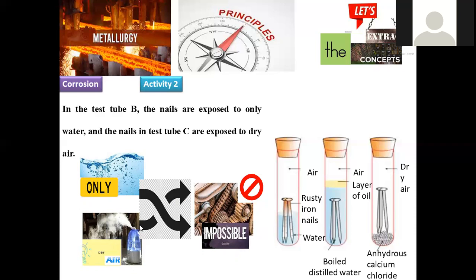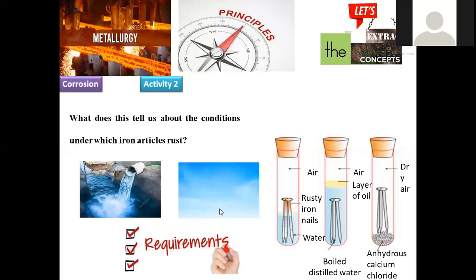If these two conditions are in contact with the nail, or any iron object, then it will participate in rusting. It will participate in corrosion. That's why these two are the conditions which facilitate the corrosion process, which is not a good quality for us. So just now we drew the inference. Here is the conclusion: water and air facilitate the corrosion process.